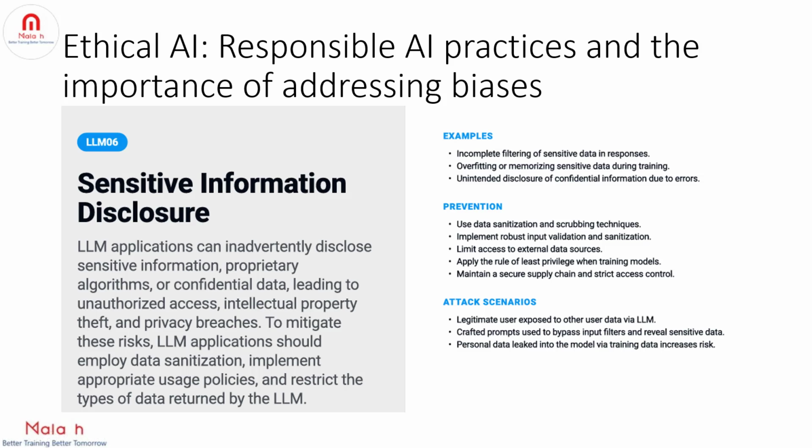A few examples can be incomplete filtering of sensitive data in responses. So always make sure we have the filters in place for both input as well as the output. Whatever we are sending to the LLM as an input and what we are getting from the LLM as the output, make sure we have the filter in place, and also overfitting or memorizing sensitive data during training. And another example can be unintended disclosure of confidential information due to errors.